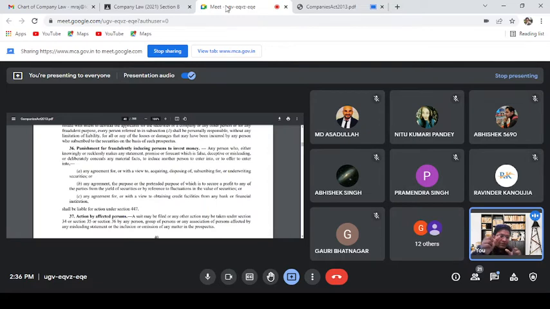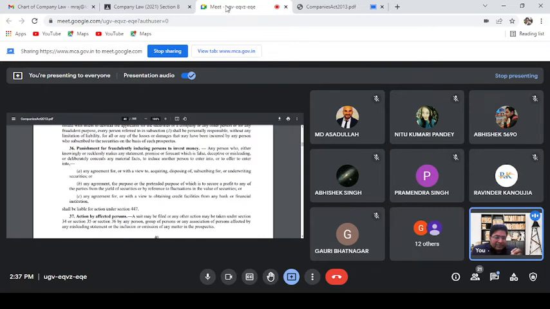So both section 34 and section 36 refer to this: under section 34, if there is a misleading statement, untrue statement or misrepresentation, then the liability is as per section 447.